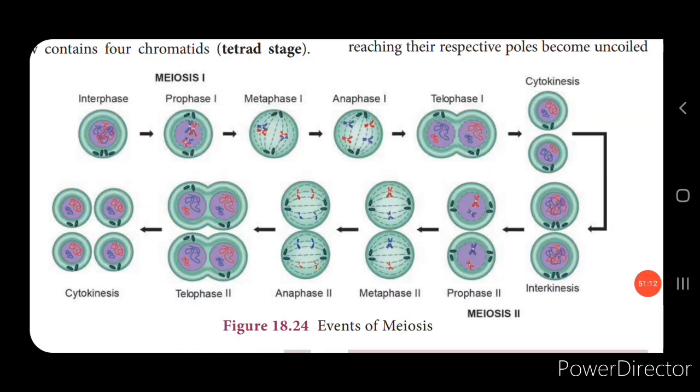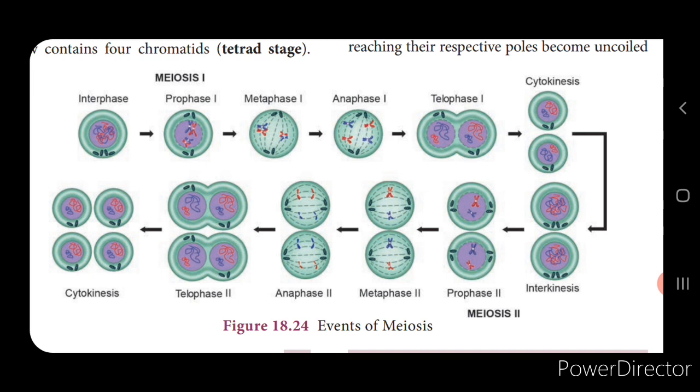In the prophase, what happens? The centrioles divide into 2 and move towards the opposite poles. Now here the nucleolus will again disappear. Now again in the metaphase, the chromosomes are arranged in the equator. In the anaphase, the separate chromatids become the daughter chromosomes and move towards the opposite poles. Now in the telophase, what happens? The daughter chromosomes are centered and the nuclear membrane and the nucleolus will reappear.